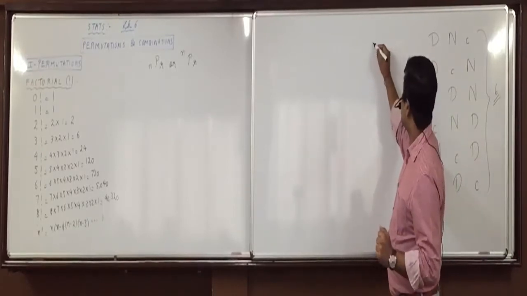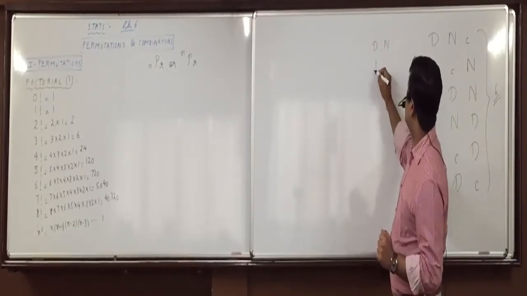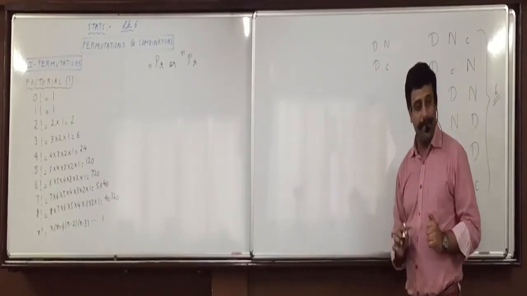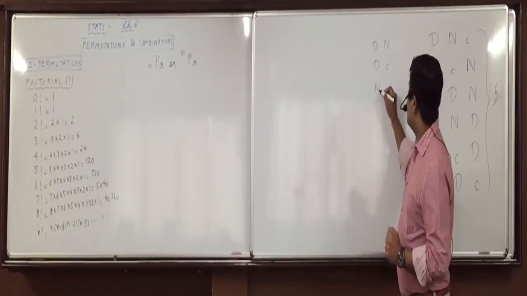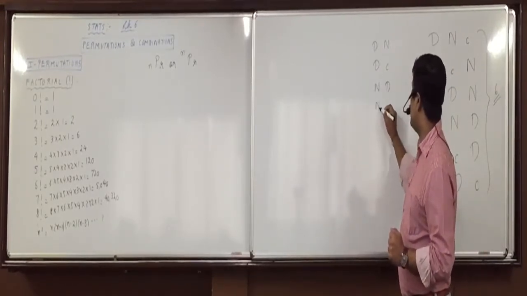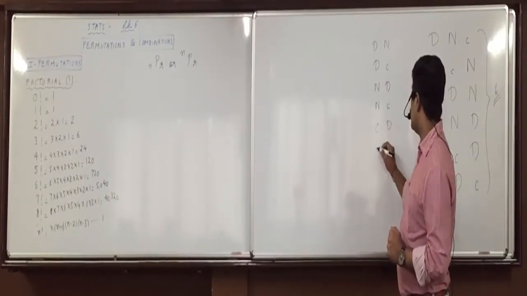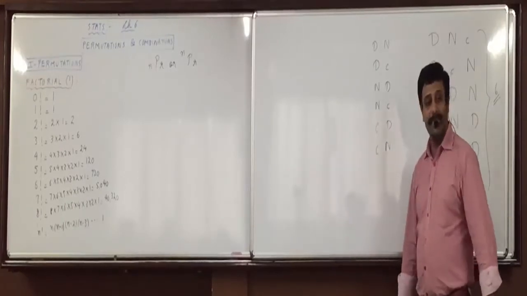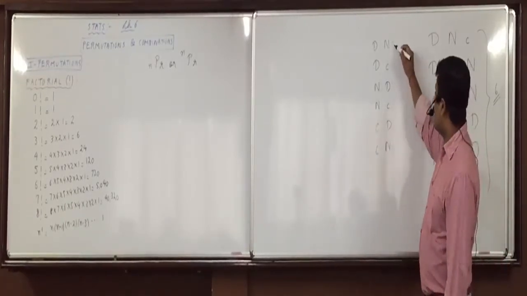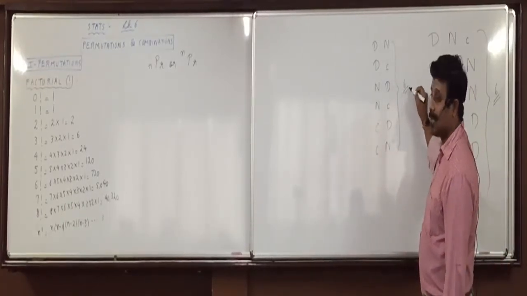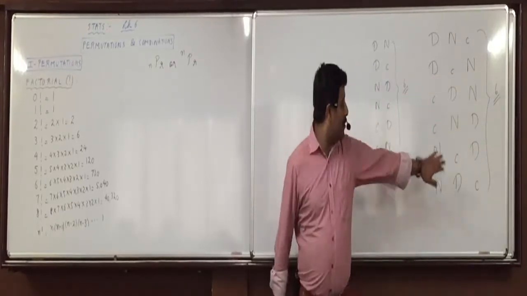Then with Drashti it is Drashti and Navdeep, Drashti and Chakre. With Navdeep, Navdeep and Drashti, Navdeep and Chakre. With Chakre, Chakre and Drashti, Chakre and Navdeep. So again, how many options are possible? 6.